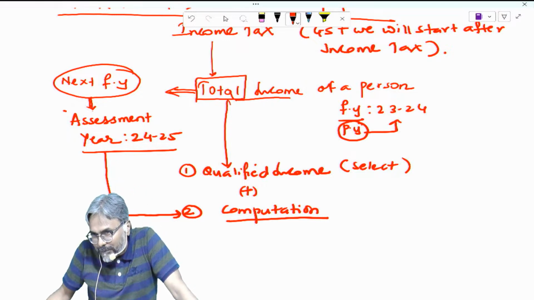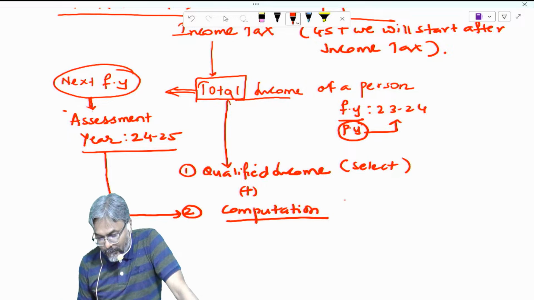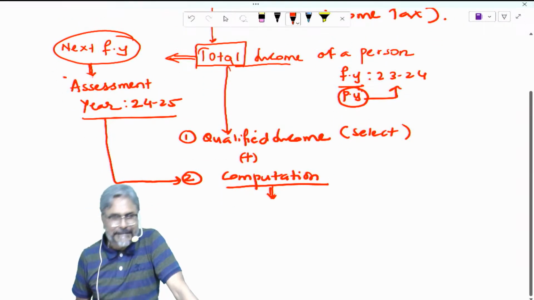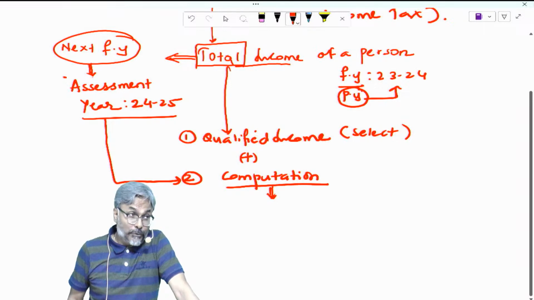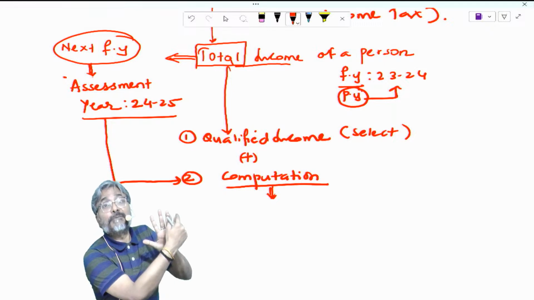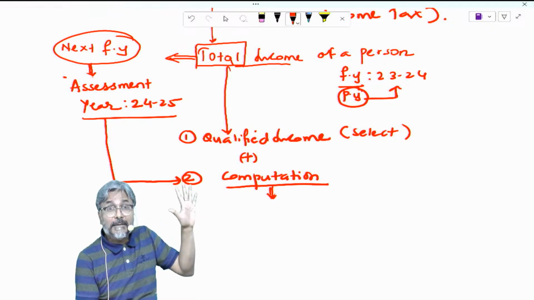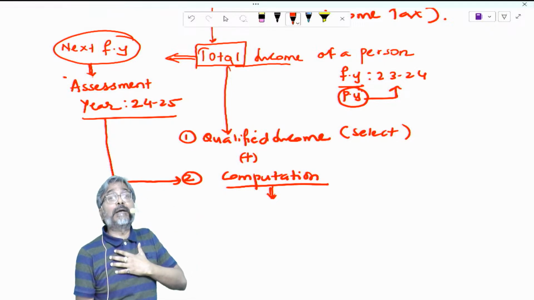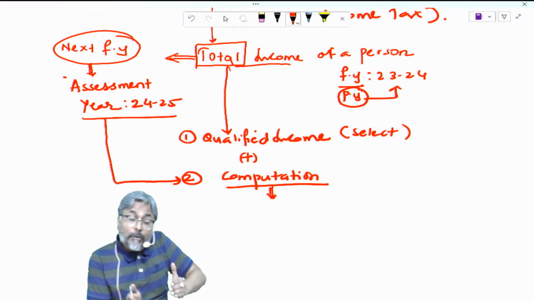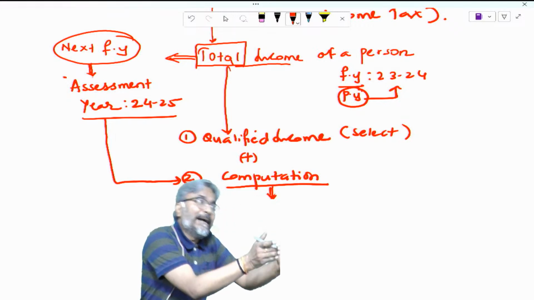Is that clear to all of you students? So when you do computation, as you all know, yesterday we have seen in the lecture, computation is done in 5 different heads of income. Depending upon if I am a salaried employee, my computation will go in a separate category.